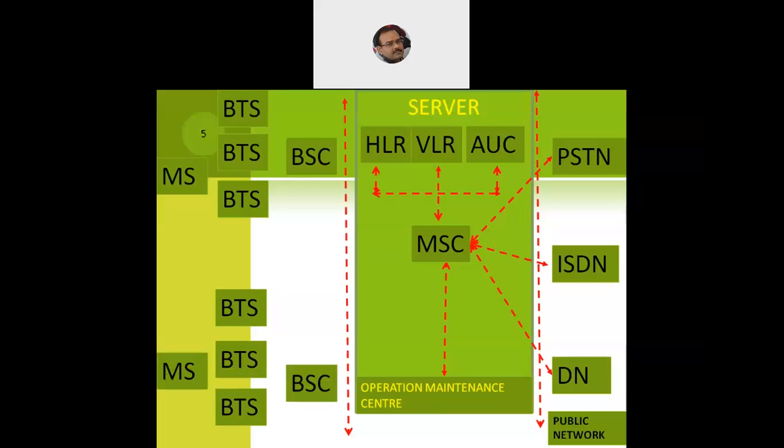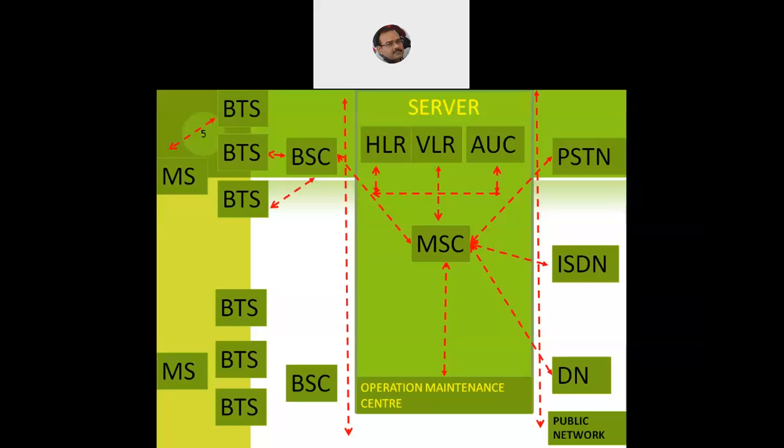Now if you look at the connections, BTS will be connected to the BSCs, the BSC will be connected to the mobile switching center, which is present in the server of the GSM network. The BTS will monitor or manage the mobile station. A mobile station can be stationary or it can be dynamic. For example, when I'm just sitting at home, my smartphone is stationary, it is not moving around, so it is a stationary mobile station. Or if the person is driving a car on a highway or expressway, that mobile station becomes a dynamic entity. So BTS will keep on monitoring and managing the mobile stations.